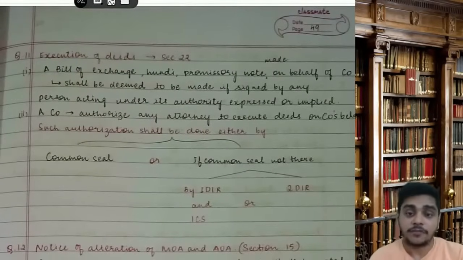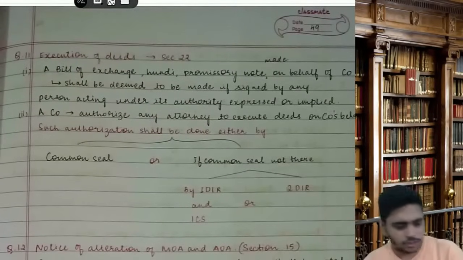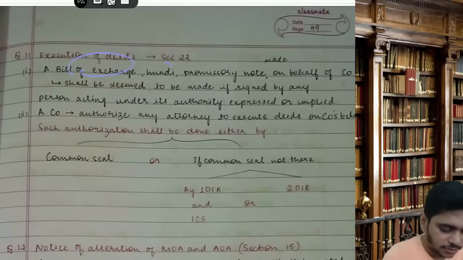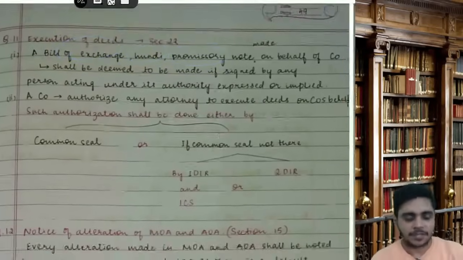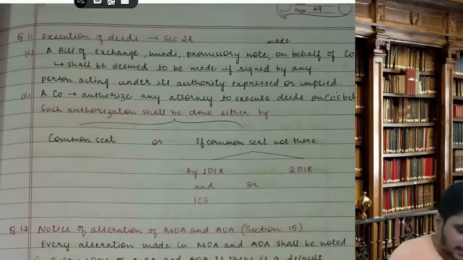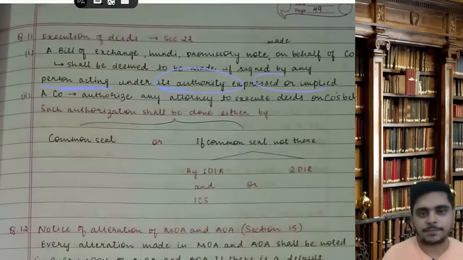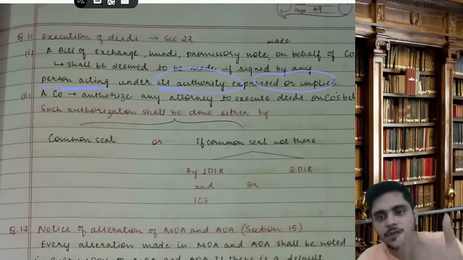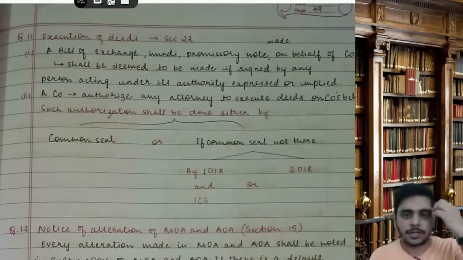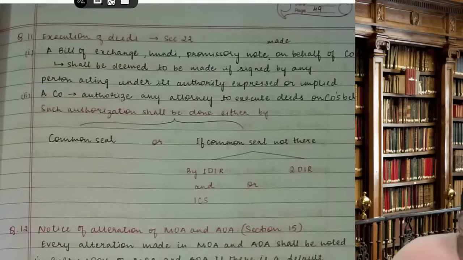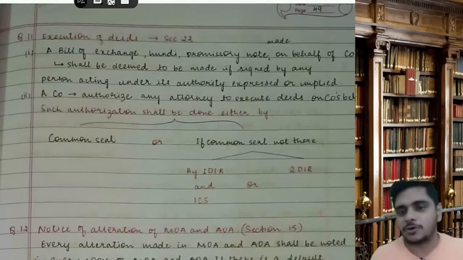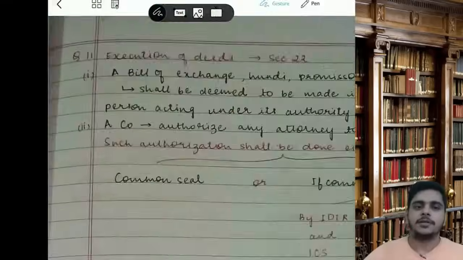Then section 22. If they are talking about any negotiable instrument like bill of exchange, hundi, promissory note made on behalf of the company, it should be deemed to be made if it is signed by any person acting under its authority, whether express or implied. So someone to whom you have given the authority. Any person who is duly authorized, either express or implied.